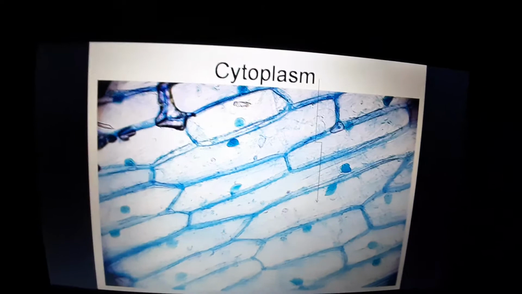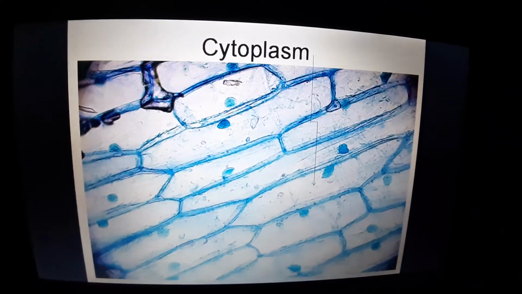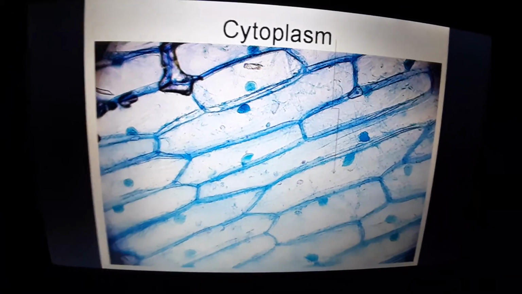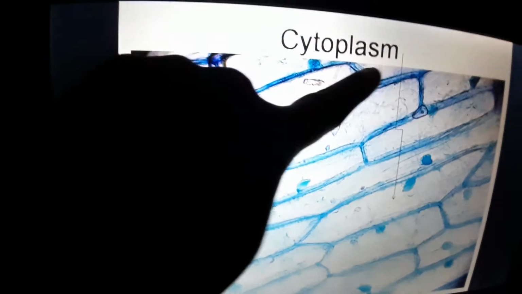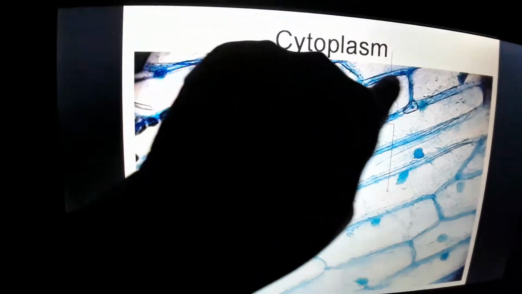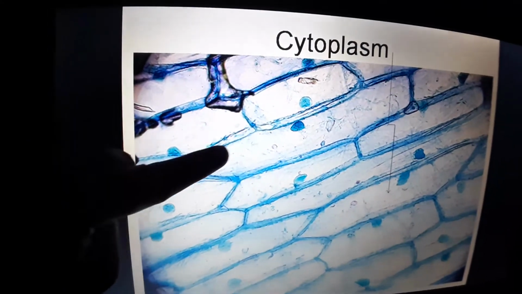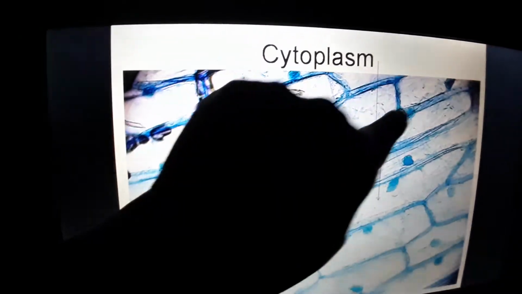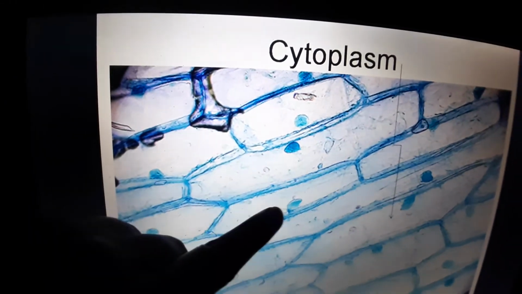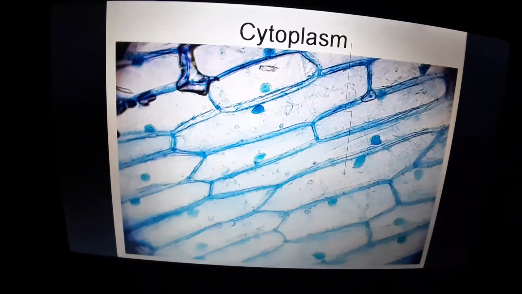So, now let us look into cytoplasm. What is cytoplasm? When you observe a cell under a microscope, you will notice that the borders of the cell are stained in dark blue color. This is the cell wall or the cell membrane. But you will also see that there is light blue color in between. This is called the cytoplasm of the cell.